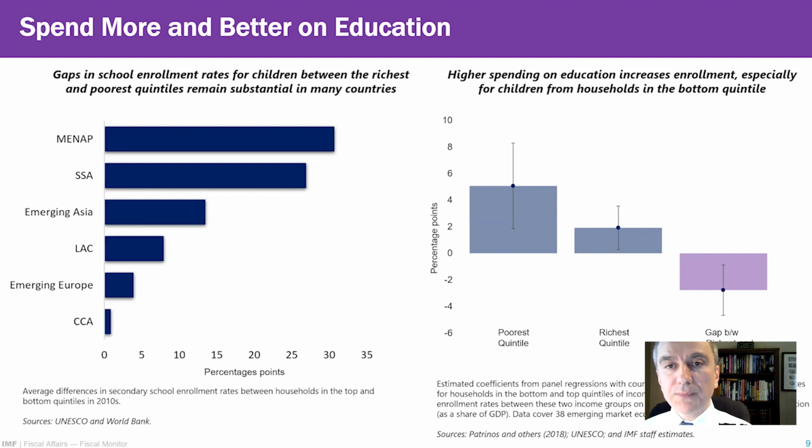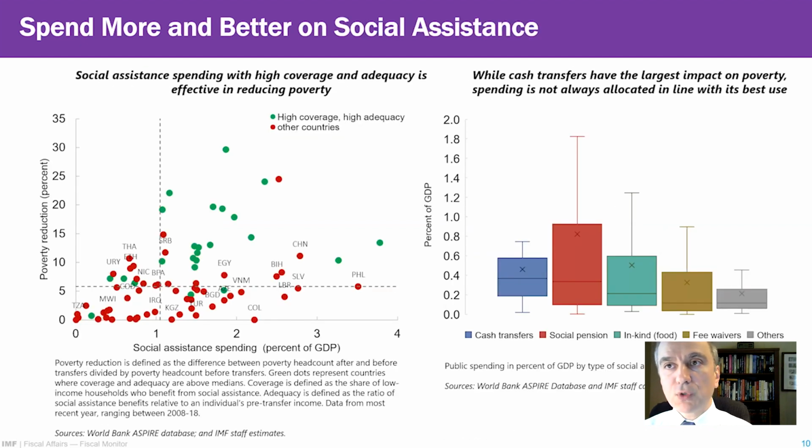But of course, it's not just the level of spending, but also the quality of spending that matters. And we very much emphasize this point in our analysis. Now, moving to social assistance. So COVID has clearly demonstrated how crucial it is to have a good social safety net.